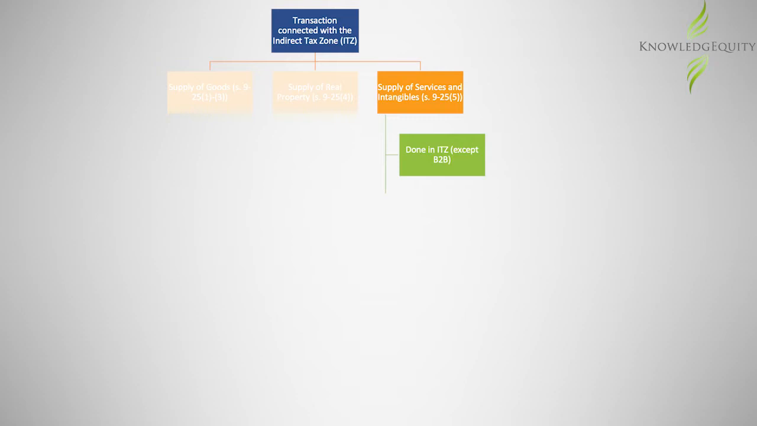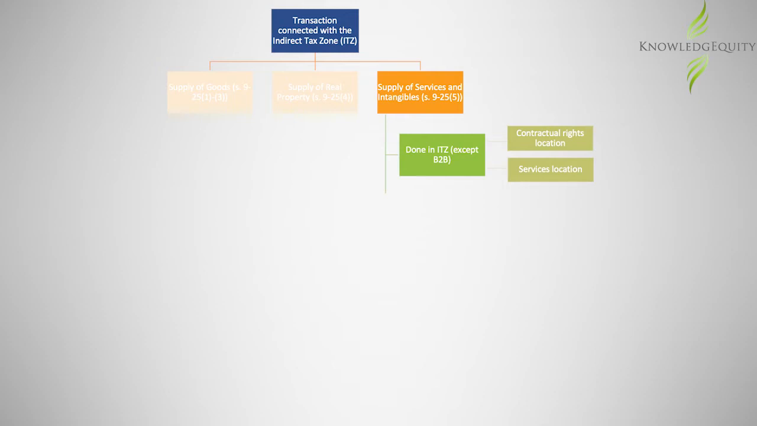As far as the supply of services and intangibles being done in the indirect tax zone is concerned, contractual rights are considered done where the agreement is made. In contrast, services are considered done in the location where they are performed.